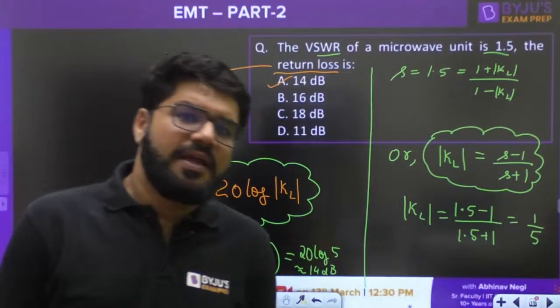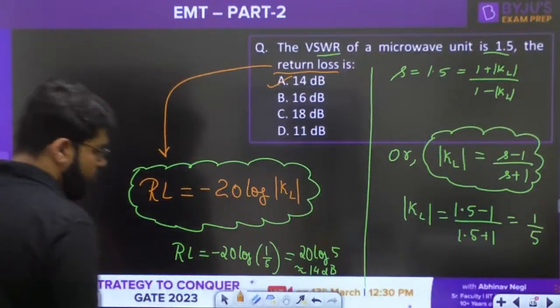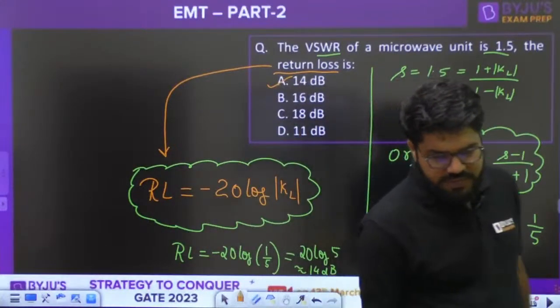Yes, Rajdat. Correct answer, guys. It is 14 dB. 14 dB is the correct answer for this question.